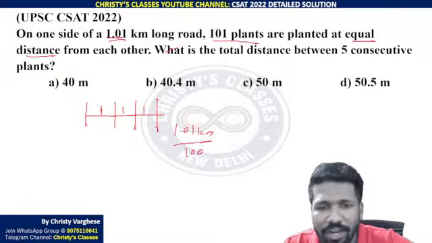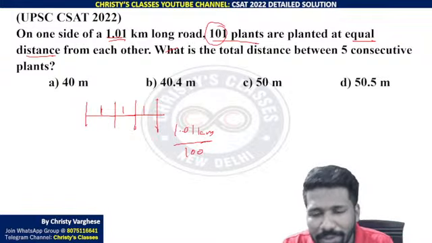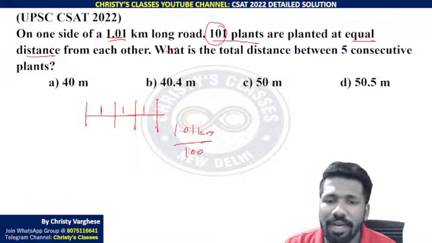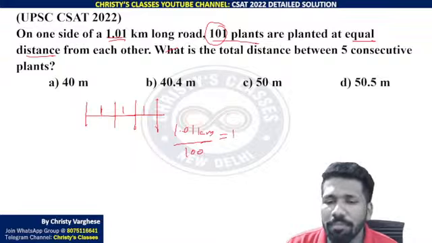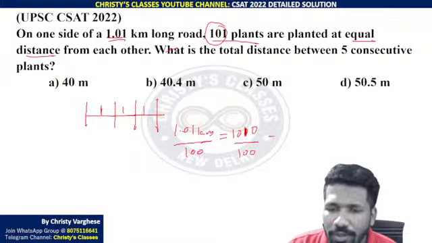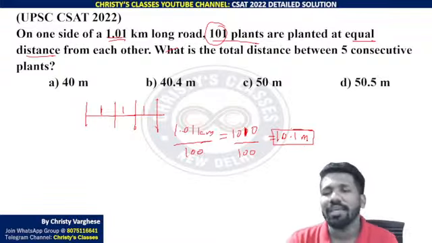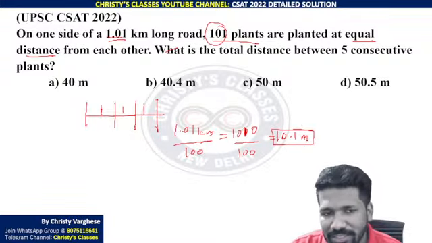So 101 plants are planted at equal distances means this equal distance is 1.01 kilometer divided by 100, not 101, because 101 plants means 101 points, and between 101 points there are only 100 intervals. 1.01 kilometer means 1010 meter, converted into meters to avoid confusion. When you divide, you get 10.1 meter as the distance between every 2 consecutive plants.